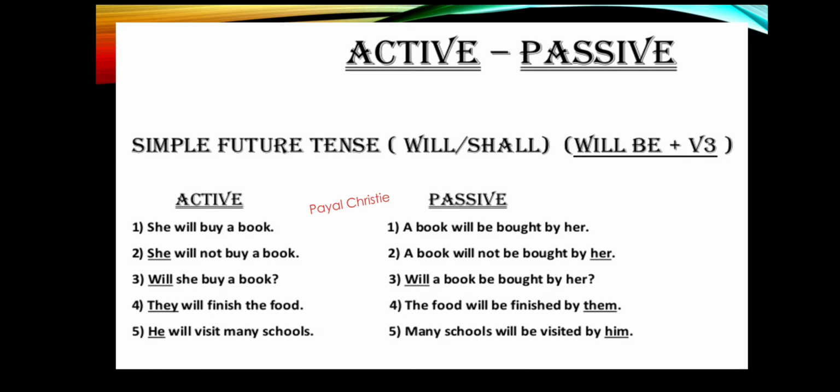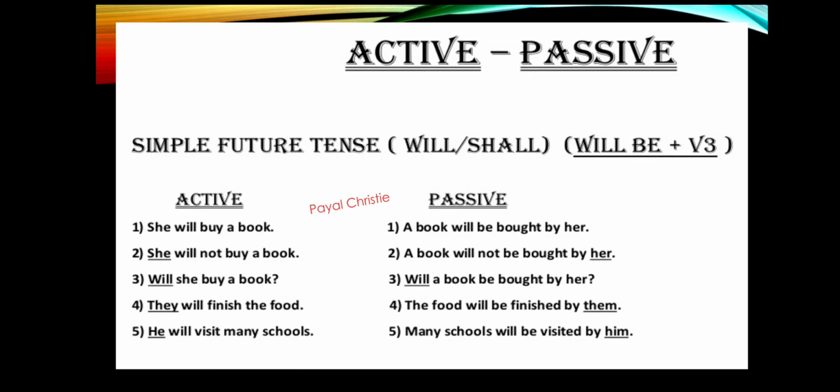Now see, whenever the pronoun she is given in an active sentence and we change it into passive, she will turn into her. Please remember this thing, that the pronoun she will turn into her in passive voice. So the sentence will be, a book will be bought by her.